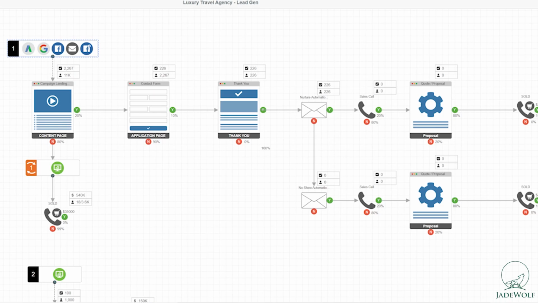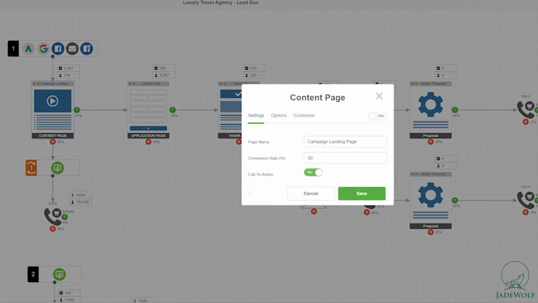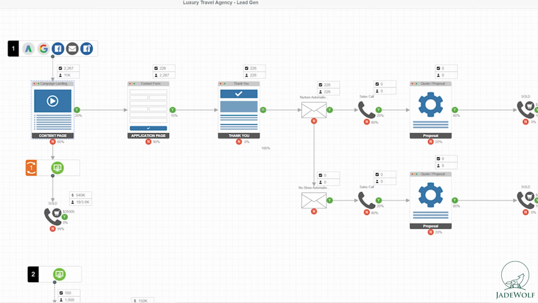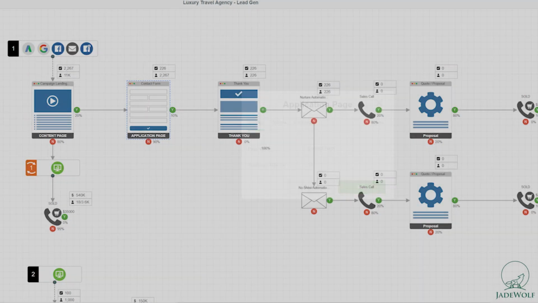And again, the percentages, since in that scenario we have more traffic, we have more budget, we can optimize more. Let's assume here that we have a 20% aggregate conversion rate or click-through rate from any kind of content page to a contact form application page. A 10% submission rate, that is better because we optimize the forms, we optimize the landing page experiences, the navigation, the copy, the messaging, the branding, the luxury ad creative was all on point.